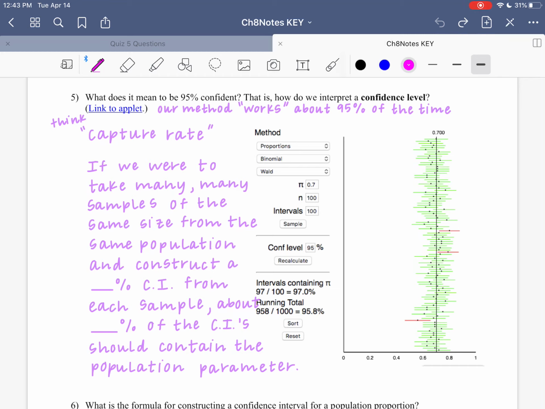If you remember way back when, this was before spring break, so quite some time ago, we looked at this applet, and I do encourage you to take a look. I did link the applet to our notes, but I also took a little screenshot over here. All these green ones here captured the true population proportion. These red ones did not. So we want to think about the confidence level as a long run capture rate. If we were to do this over and over and over again, then about 95% of the confidence intervals that we've constructed should capture the population parameter.